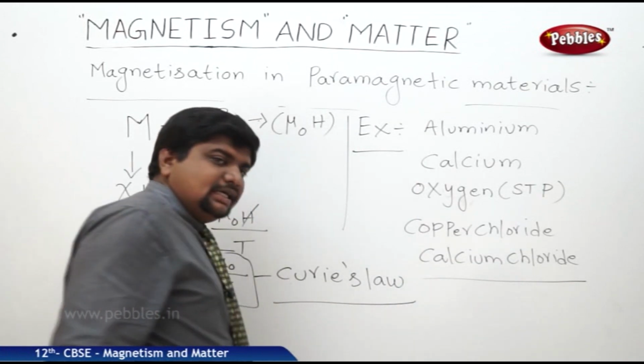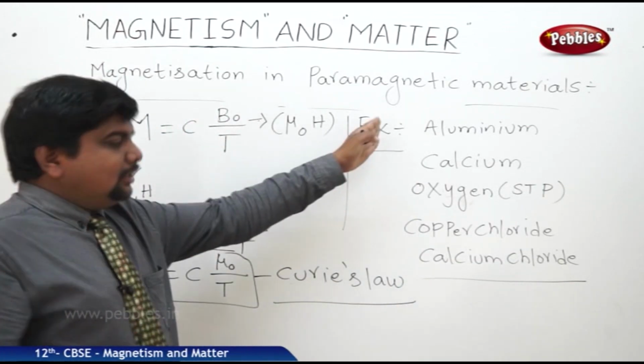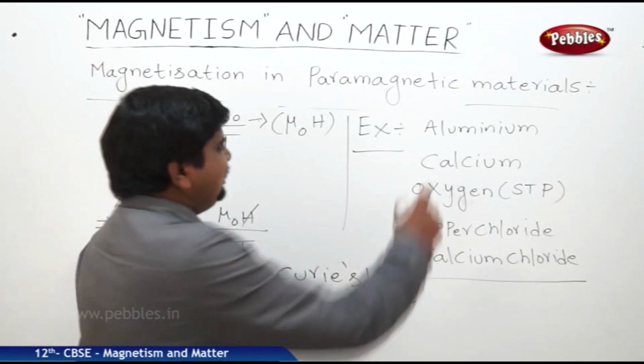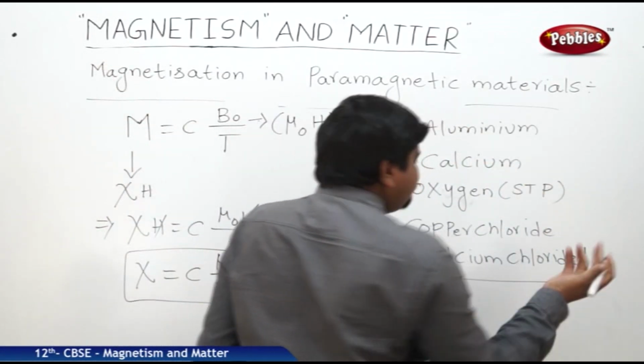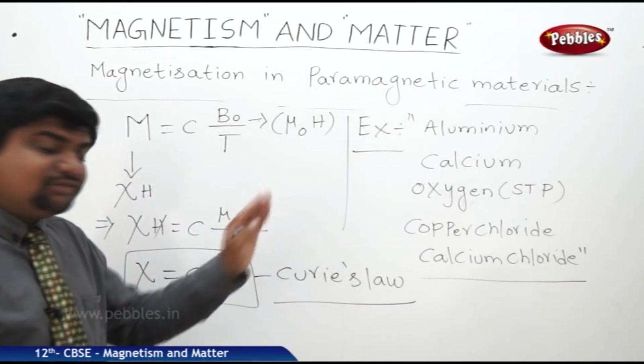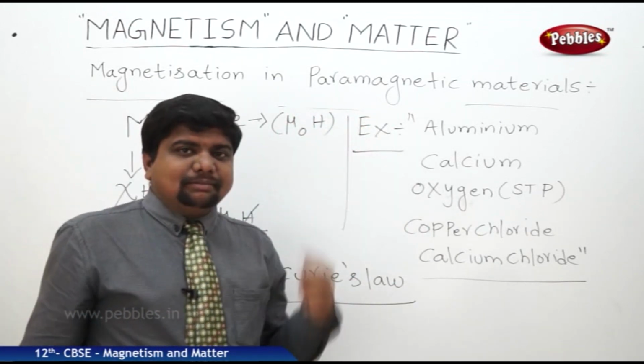So these are all examples of paramagnetic substances. Not only these, many are there. These are the widely used and well-known examples, that's why we list them as known ones. So this is the information about paramagnetic materials.